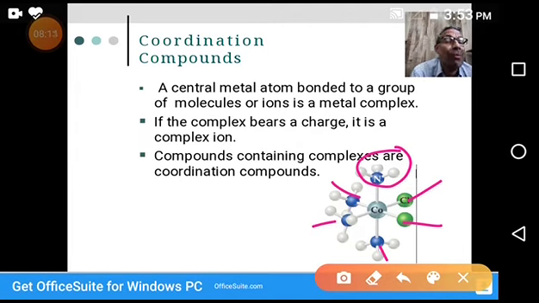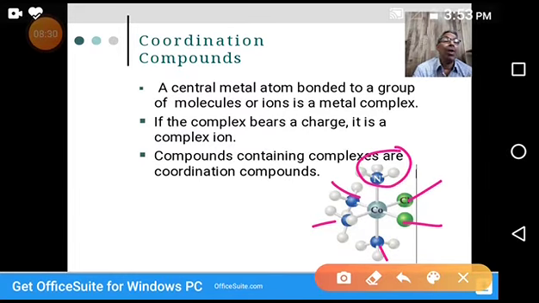4 molecules are ammonia and 2 are chlorine atoms. So the central metal atom, cobalt, is forming a metal complex.